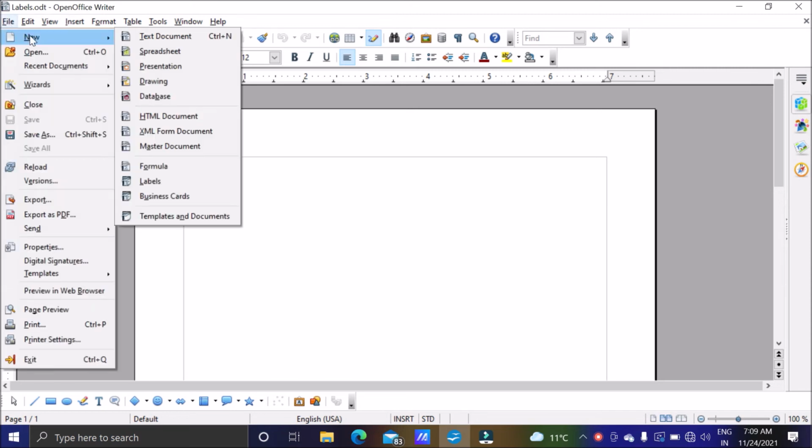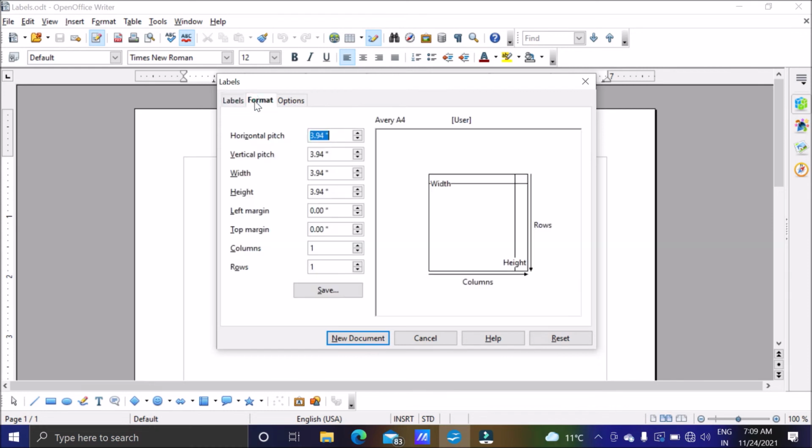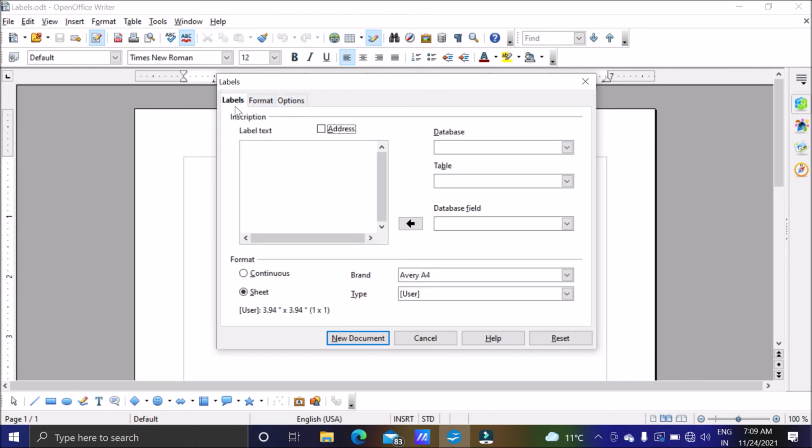So file, new, and then labels, and here you can see tabs are labels, format, options. So we will select labels, and here we will select the database. Suppose by default we have the bibliography and source that I had created. So we'll go for bibliography, and then we will select table.